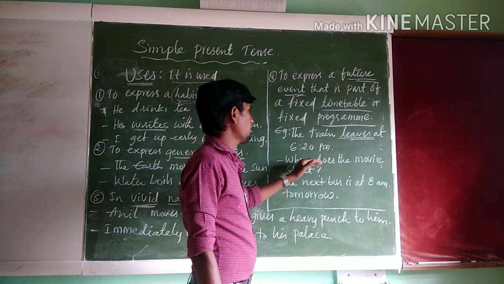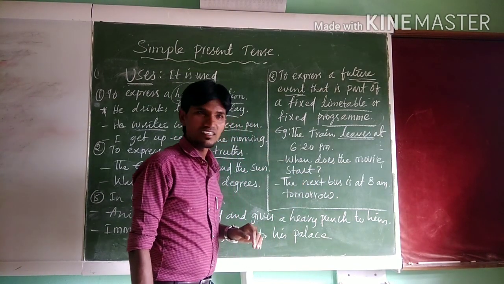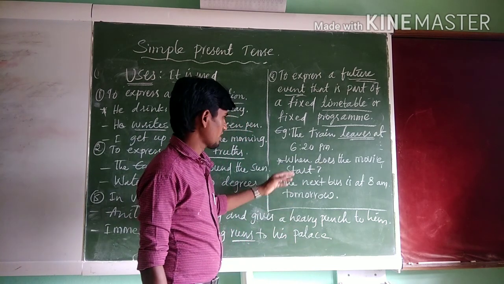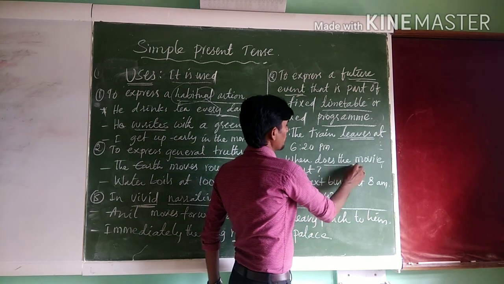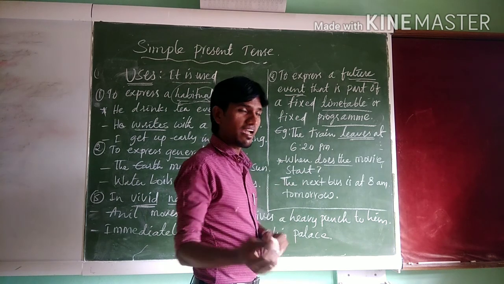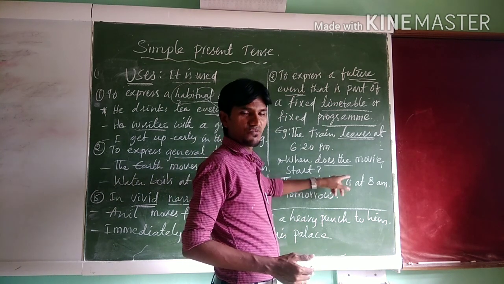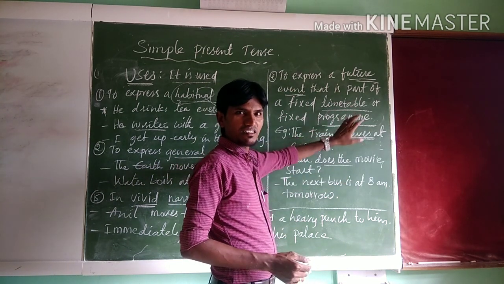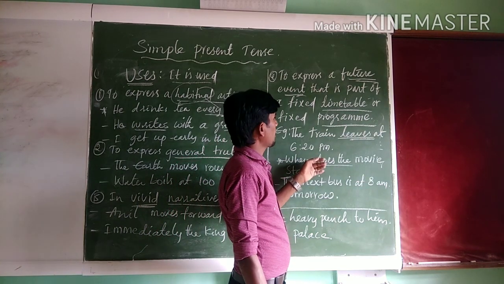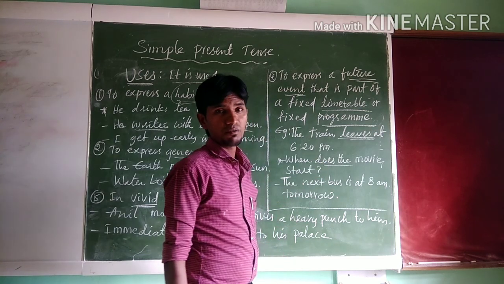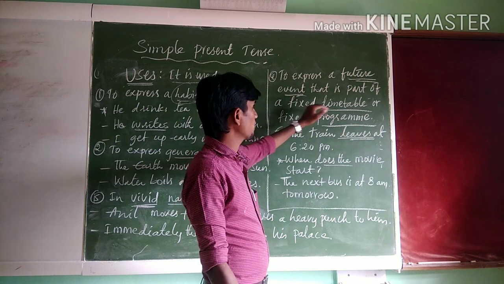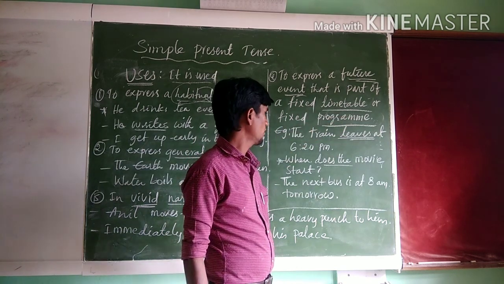Next, another example. When does the movie start? This is the question. If the movie has not yet started, but it has a fixed time to start, or it is a fixed program that certain shows will be there in a day, that is the reason we use simple present tense to express statements with a fixed timetable or fixed program.